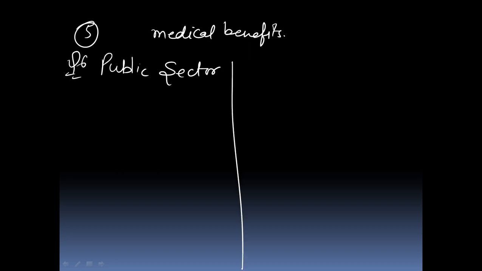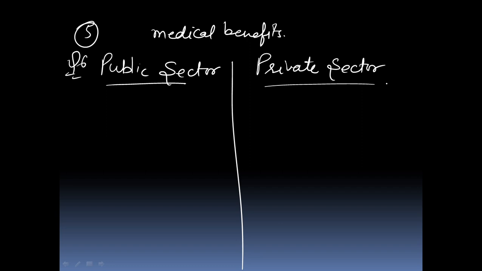Now, its answer is, first of all, I will discuss the public sector, then the private sector. In the public sector, government owns most of the assets.